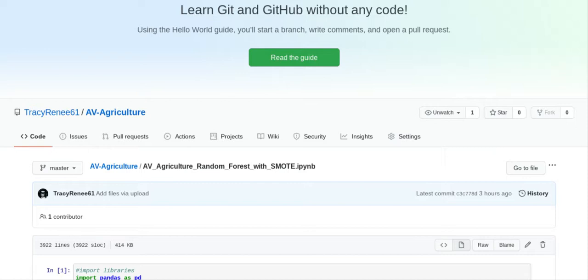And yes, it did increase. It went from 80 to 82%. So I decided to make a video to give you the solution for the Analytics Vidhya Agriculture Hackathon. And the solution is random forest classifier with SMOTE.